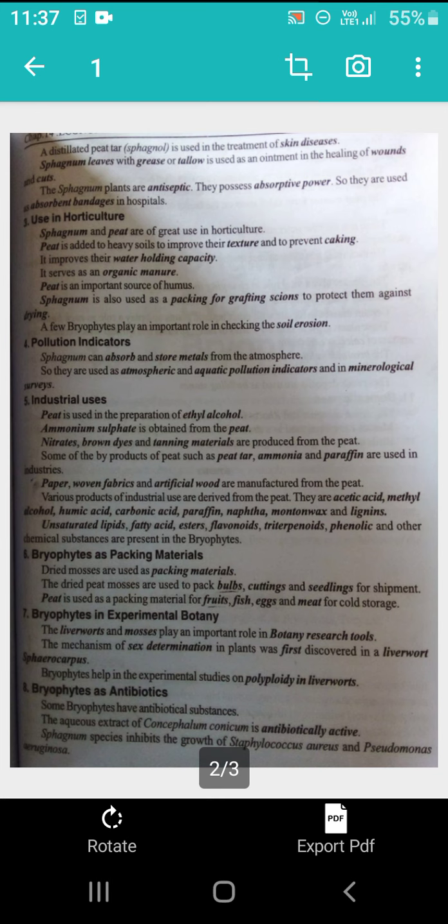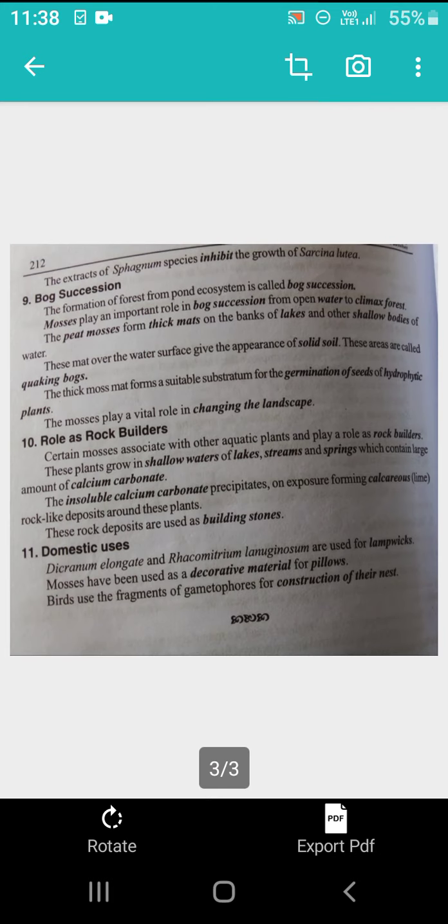Bryophytes are used in experimental botany. First, sexual reproduction was confirmed in liverworts like Sphaerocarpos. The bryophytes help in experimental studies on polyploidy in liverworts. Some bryophytes have antibiotic properties. For example, Conocephalum conicum is antibiotically active. And sphagnum also has antibiotic properties. This sphagnum inhibits the growth of Staphylococcus aureus and Pseudomonas aeruginosa.